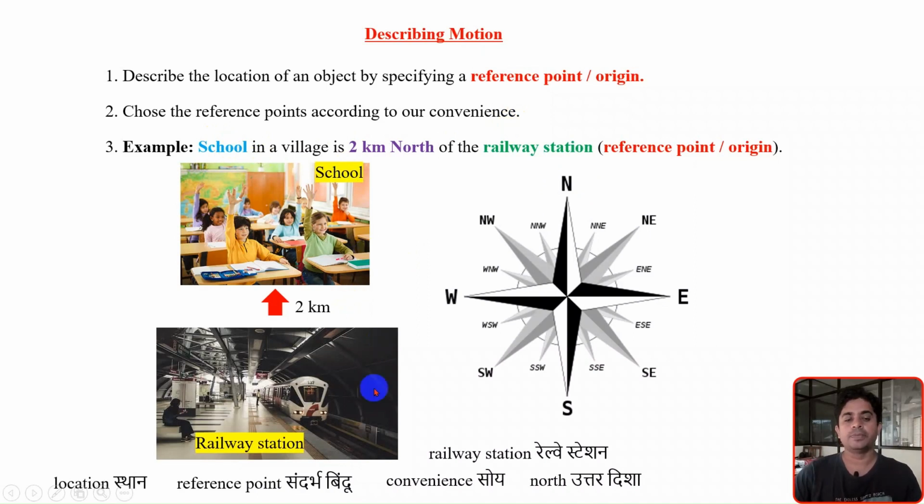Here the railway station is here, and in the north direction, at a distance of 2 kilometers, the school is located. Here, the school is taken as the object, and the railway station as the reference point. This is a very simple, basic diagram, but with this basic understanding, in coming videos we will define the motion of an object.